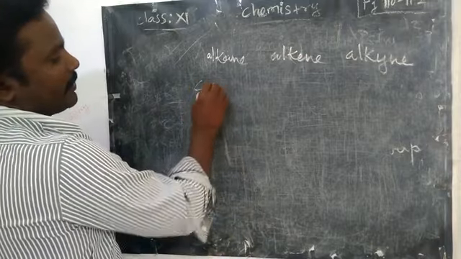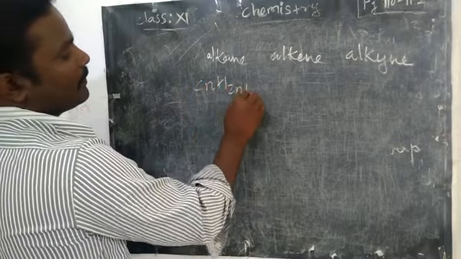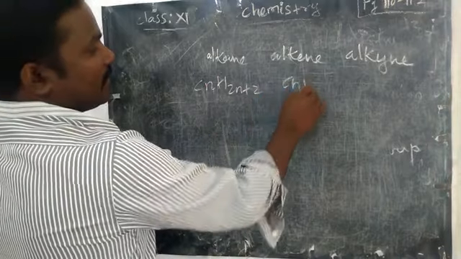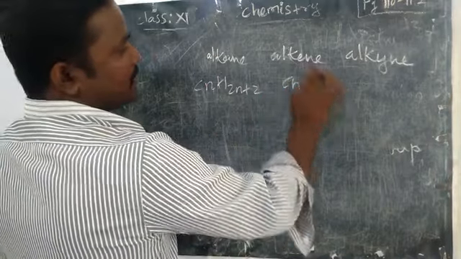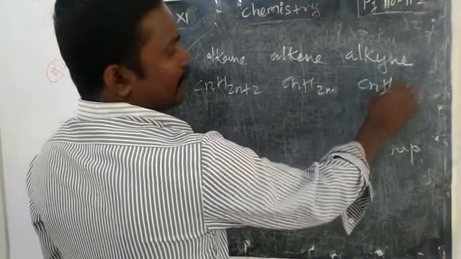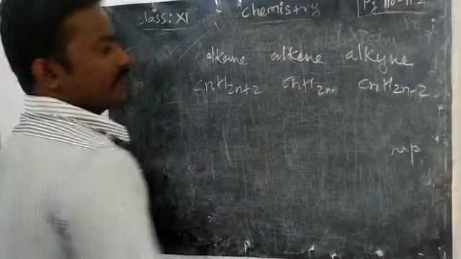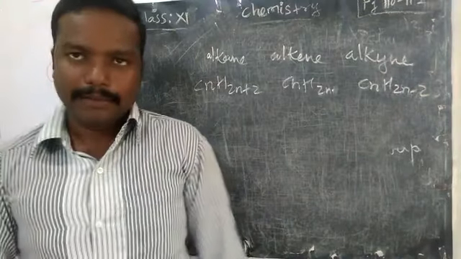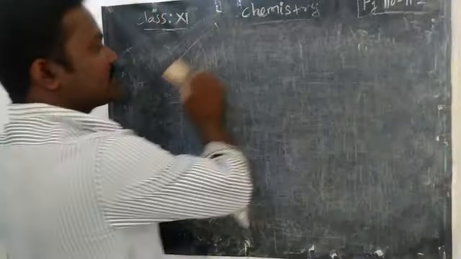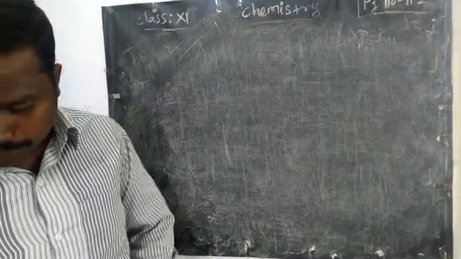Before that, we must know: CnH2n plus 2 is the general formula for alkane. CnH2n is the formula for alkene. CnH2n minus 2 is the formula for alkyne. Now we are going to learn the classification of organic compounds.